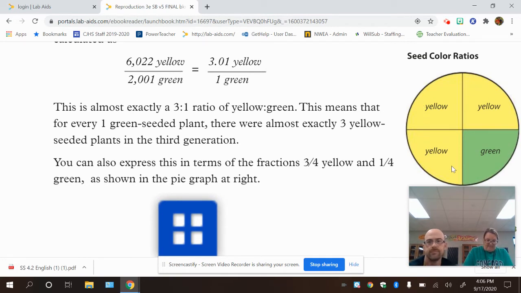This means that for every 1 green seeded plant, there were almost exactly 3 yellow seeded plants in the 3rd generation. You could also express this in terms of a fraction, 3/4 yellow and 1/4 green, as shown in the pie graph at the right. So take a look at this pie graph. You'll notice that 3/4 of the pie graph are yellow and only 1/4 happen to be green.